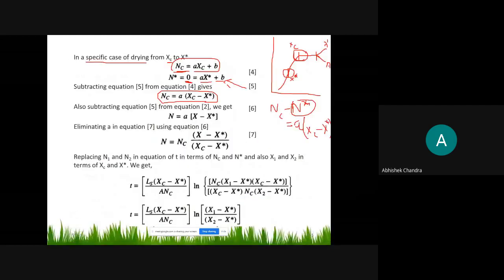After subtracting this, you will get NC equals A times XC minus X star. So N equals A times X minus X star. This is after subtraction of these two equations, and this equation and the first equation. After subtracting, you can get N equals A times X minus X star.